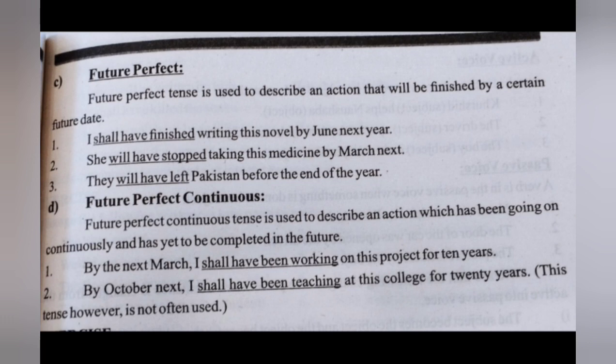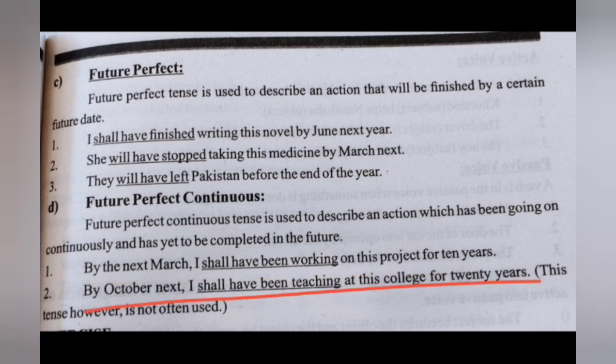Future perfect continuous tense is used to describe an action which has been going on continuously and has yet to be completed in the future. More or less the gist of the perfect continuous is the same, only the tense will be changed. For example, by next March I shall have been working on this post for 10 years.